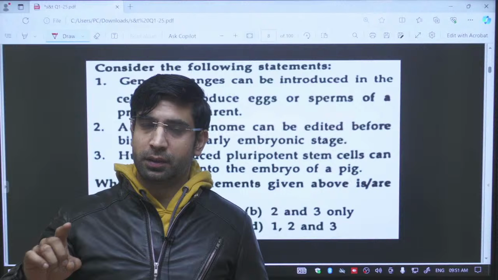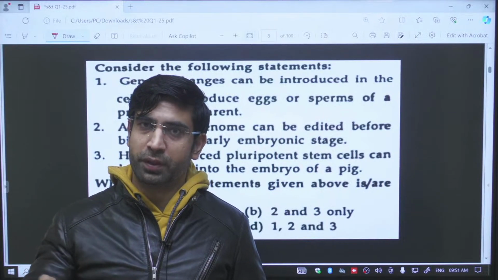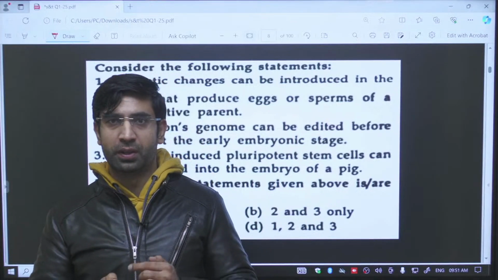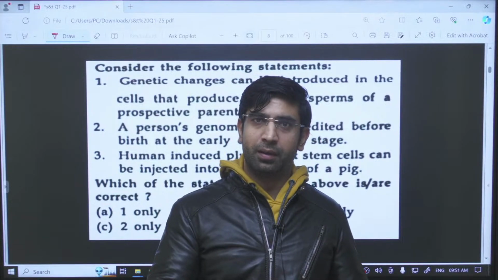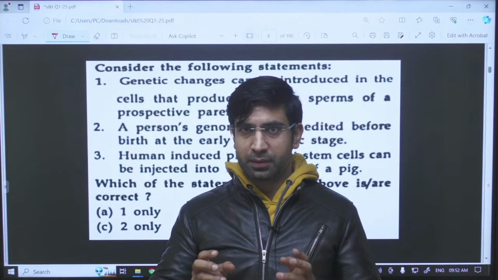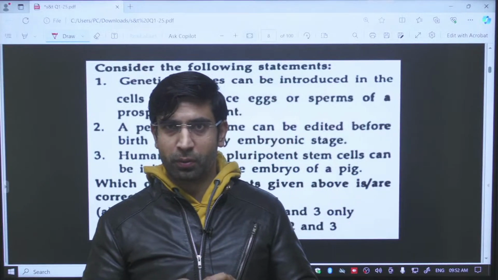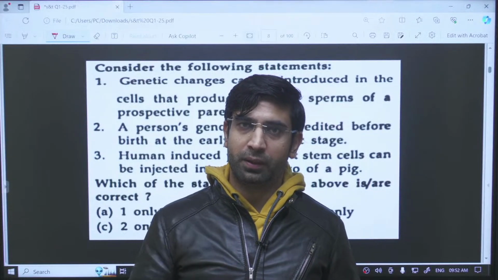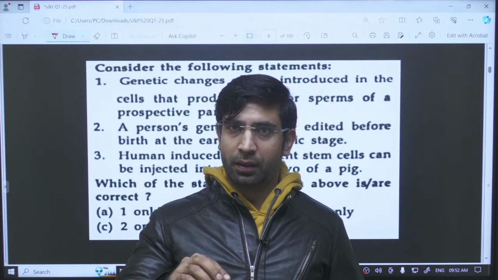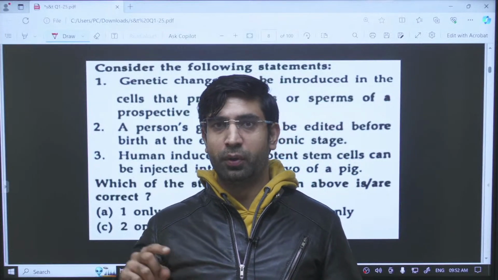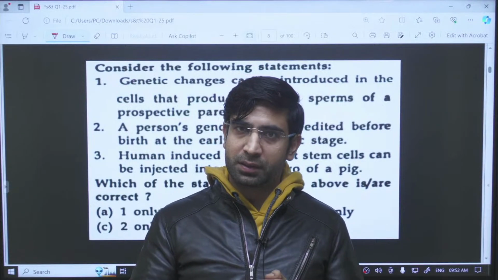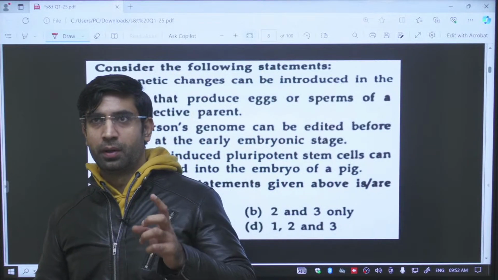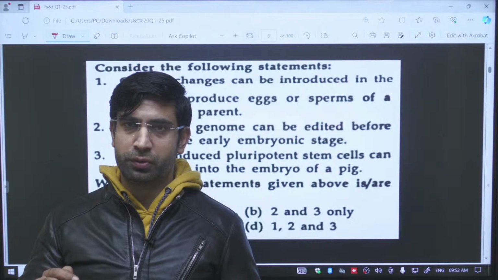So scientists tried to induce this pluripotency in the adult cells. How did they do it? They changed the genetic sequence of these adult cells to match the embryonic cell. What is the main thing which controls everything inside a cell? This is the nucleus. Inside the nucleus, DNA is basically controlling everything, and we are making the adult cell DNA match the embryonic cell DNA. It means this adult cell will start behaving in the same way as the embryo. So, we can do this. This process is known as induced pluripotency.